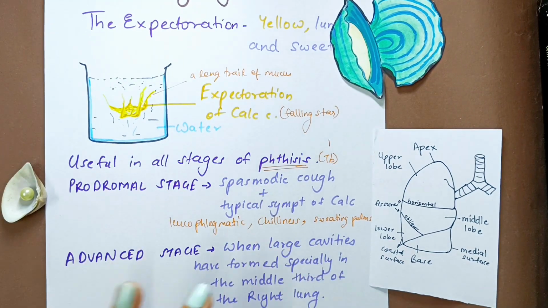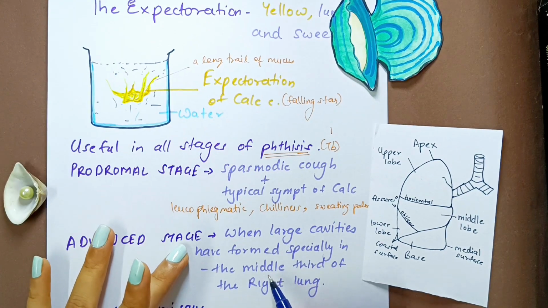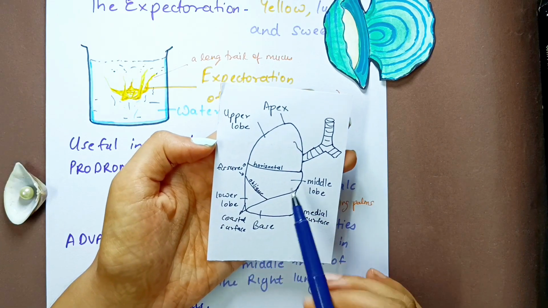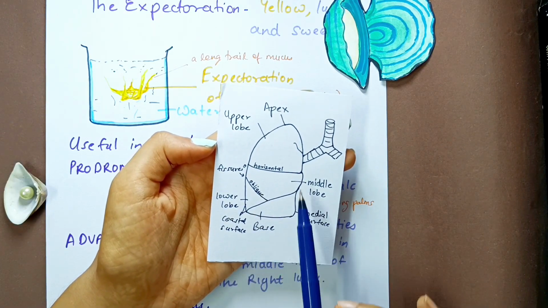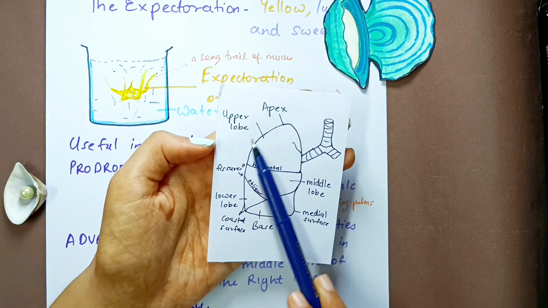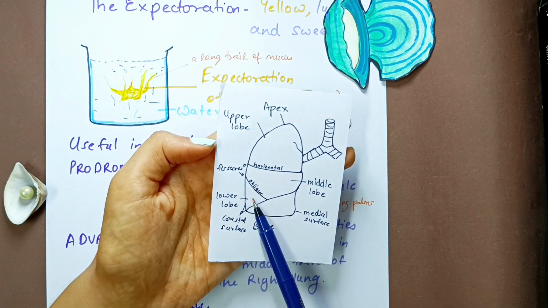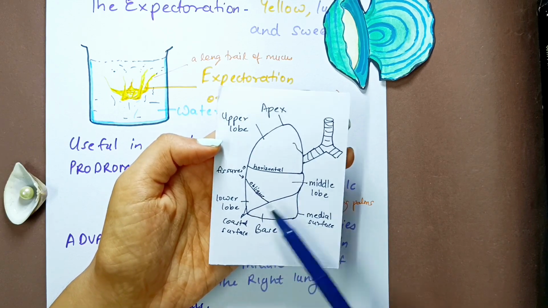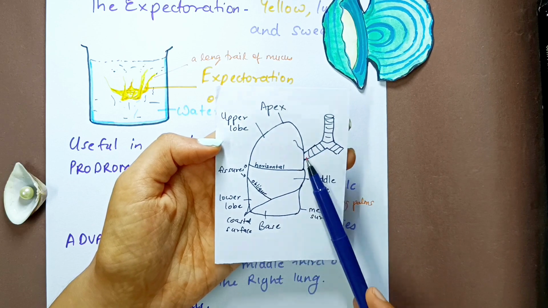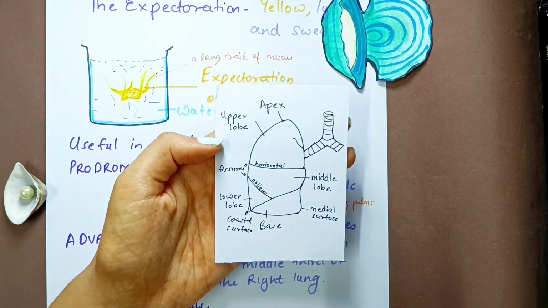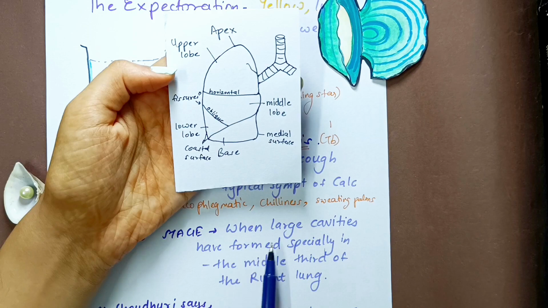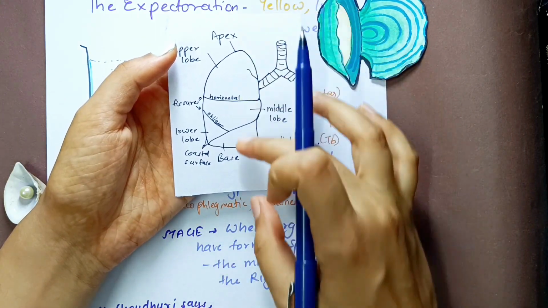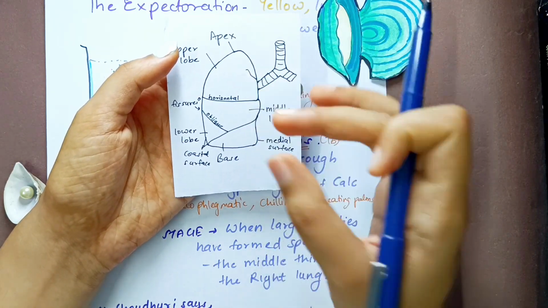In the advanced stage, when large cavities have formed, especially in the middle third of the right lung. So this is your right lung. It has this apex, this base. It has an upper lobe, a middle lobe and a lower lobe. This is the costal surface, the one which has ribs around it, and this is the medial surface, right? This is the right lung. So now he says that when large cavities are formed, especially in the middle third of the right lung, he is dividing the lung again in three parts. In the middle third, that is again the middle lobe only.